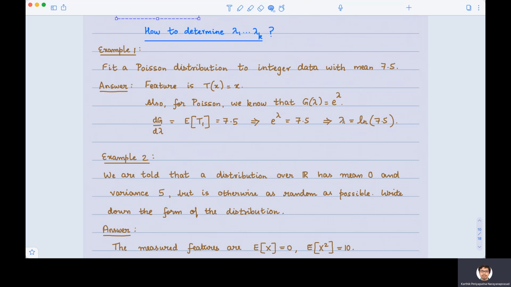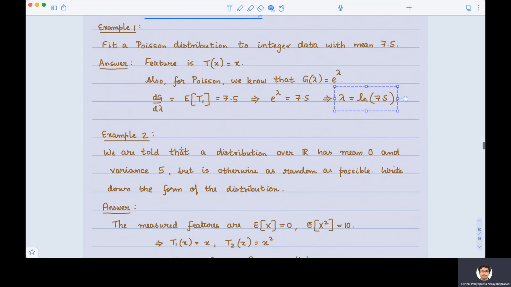Finding lambda 1 through lambda k, here there's only one lambda. We could easily find the lambda. Okay, let's do another example.